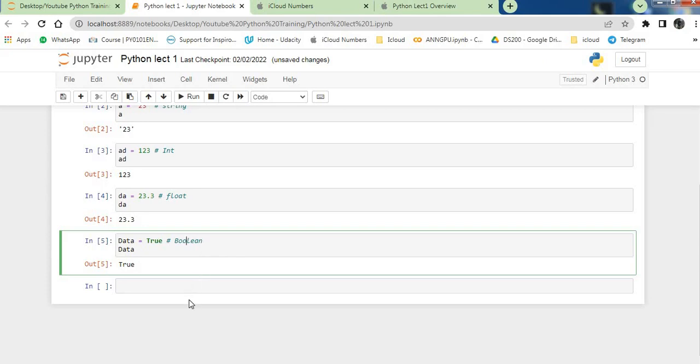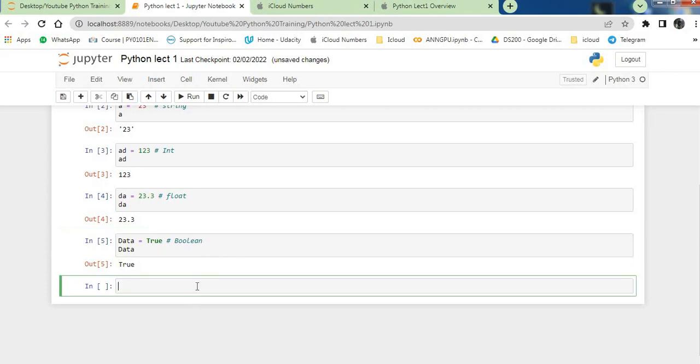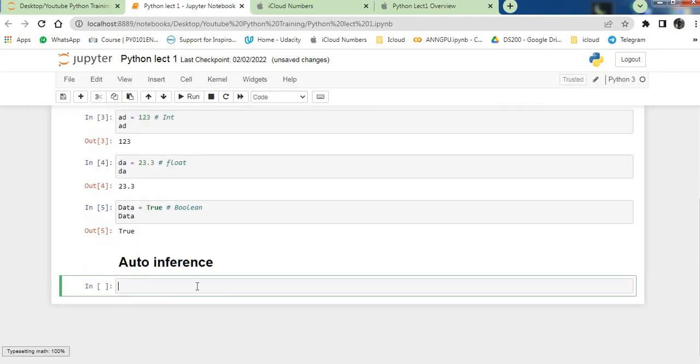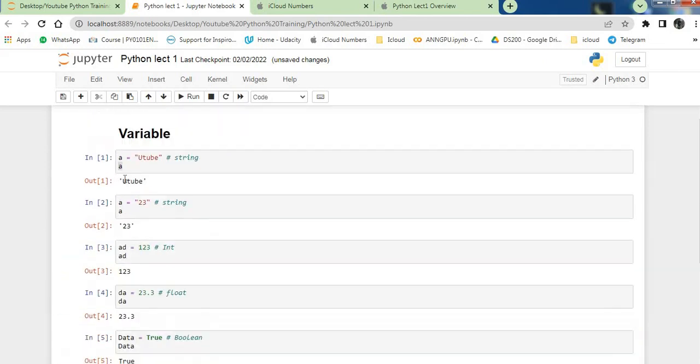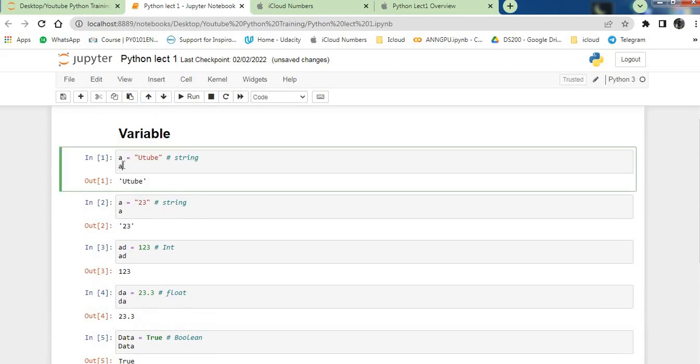Now our next topic is auto inference. In that, what we can do is check our type of a. Okay, it is showing me type of a is a string because I have written a string here.